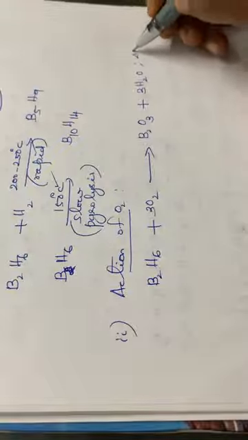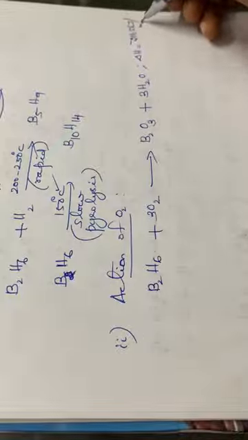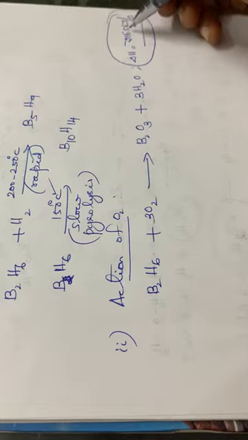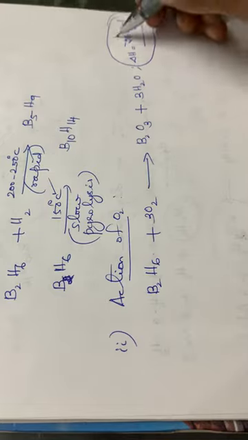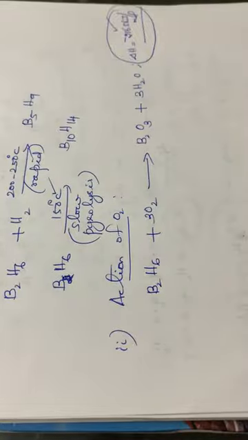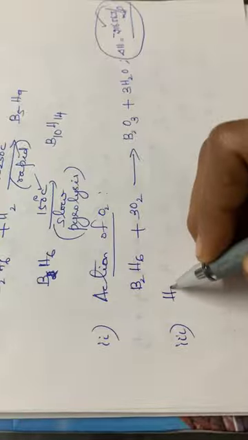And also the heat energy liberated is equal to minus 2165 kilojoules per mole. See the amount of heat energy released, it is 2165 kilojoules per mole. It is a very large amount of heat energy liberated during this reaction. So diborane reacts with oxygen, liberating a very large amount of energy. Then the third reaction, that is the hydrolysis.